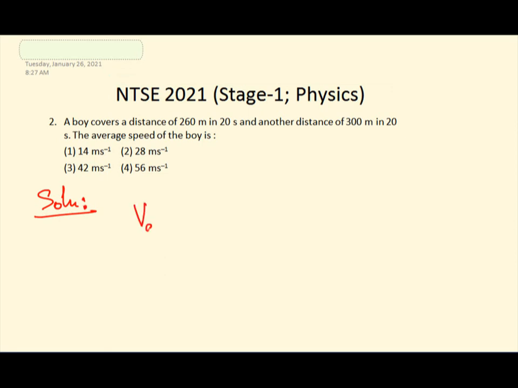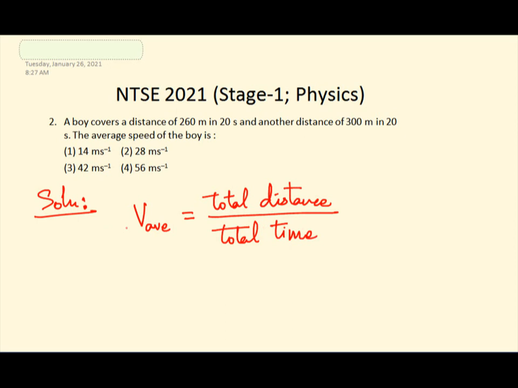You should know the formula for average velocity. What is average velocity? It is the total distance traveled divided by the total time taken, right? Wherever you see the word average, most of the time it is total divided by total.